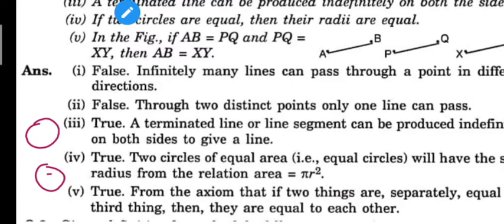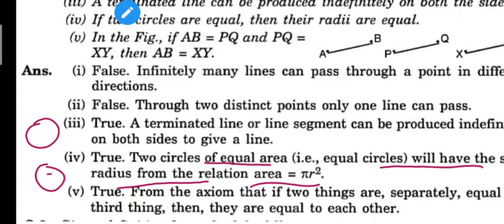Otherwise, if the radii are not equal, the circles can't be equal. I told you, two circles of equal area will have the same radius. Obviously, if one circle has the same area as the other, then the radii will always be equal. So this statement is true here. Now let us see the next statement, what it is saying.